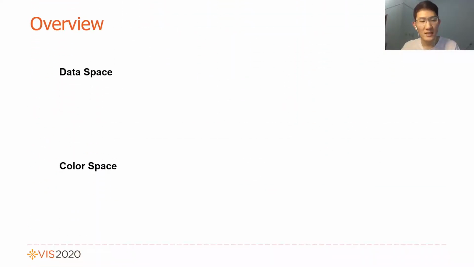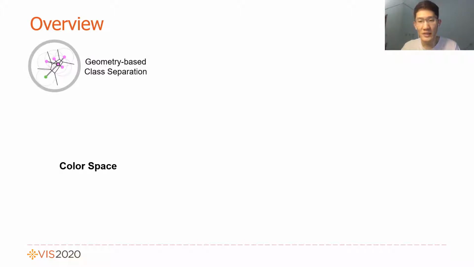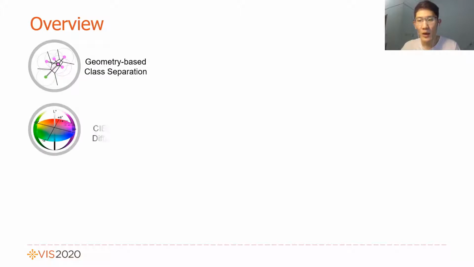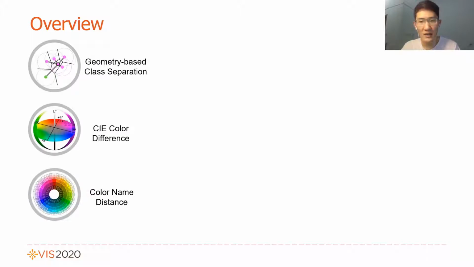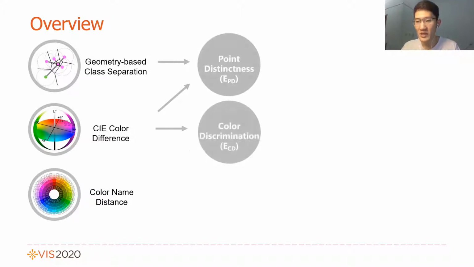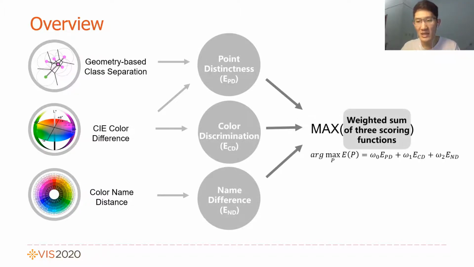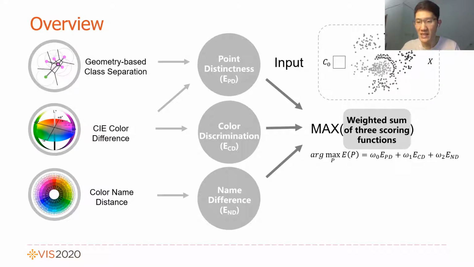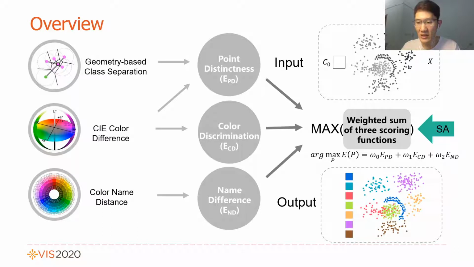We design our method based on both data space and color space. Data space contains a geometry-based class separation measure, while the color space is based on the CIE color difference and color name distance. We use them to quantitatively incorporate point distinctness, color discrimination, and name difference into our objective function. Given the input dataset and background color, to find the best palette in the infinite color space, we use a customized simulated annealing algorithm to rapidly generate a good result. Now let me introduce these three factors.